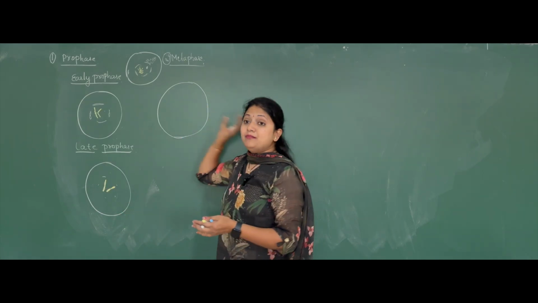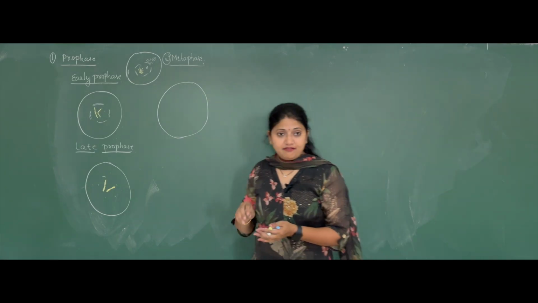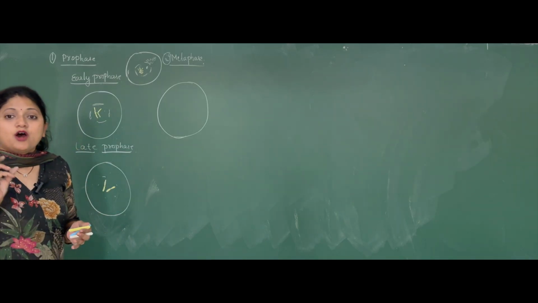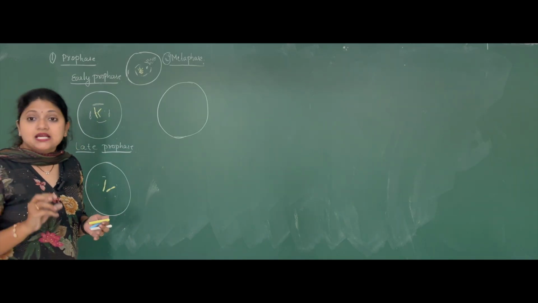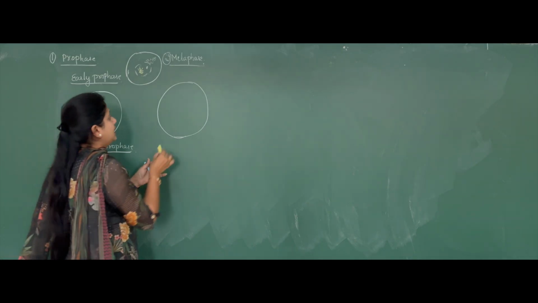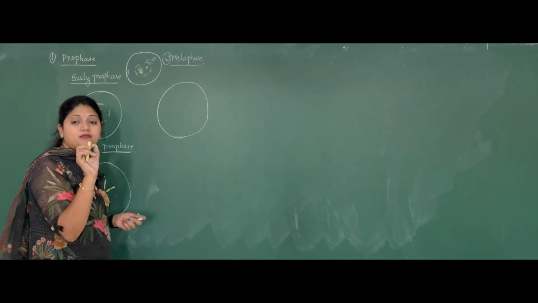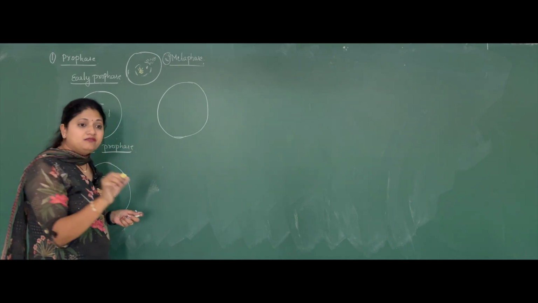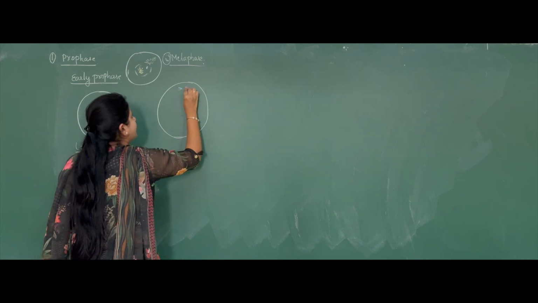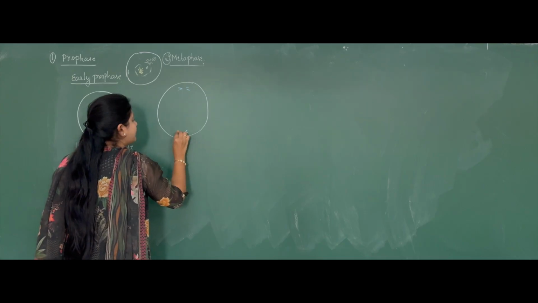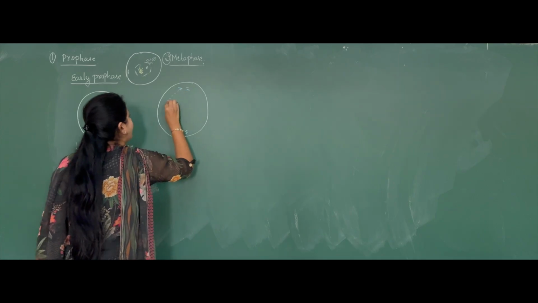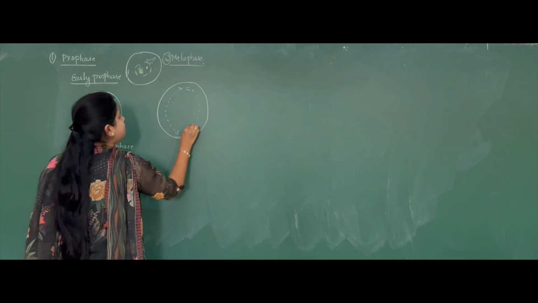Now, one major thing which happens here in the metaphase is the formation of the mitotic apparatus. Usually the microtubules will form. Microtubule formation will begin, which will form aster rays, two sets of the aster rays, and the spindle fibers.